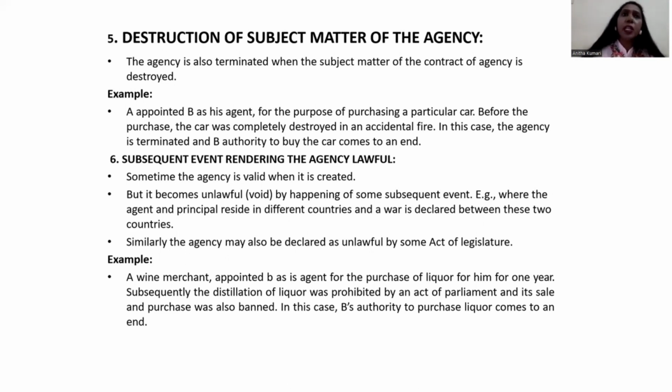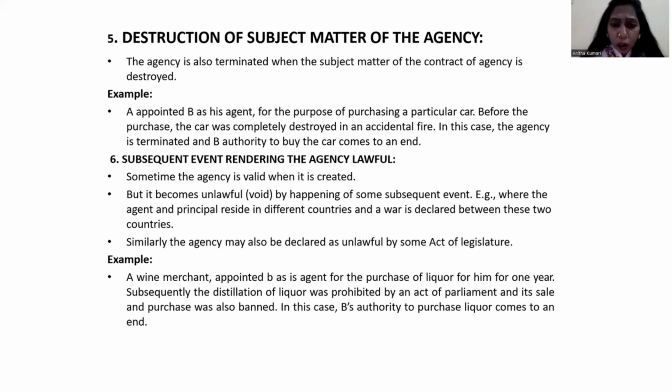For example, I'm appointing one person who is residing in Singapore as an agent. I have some other business in Singapore. So one person there in Singapore has been acting as an agent for the past 2 years. At the time when we entered the contract, it might have been valid, but due to some reason, war might suddenly be declared between Singapore and India, or due to COVID restrictions, the pandemic, some action taken by the government, or some natural calamity, then what will happen? Automatically, the agency will come to an end. So that is called a subsequent event rendering the agency unlawful.